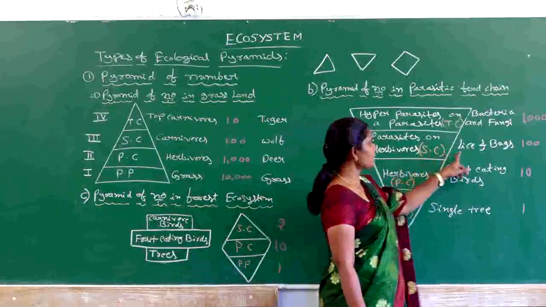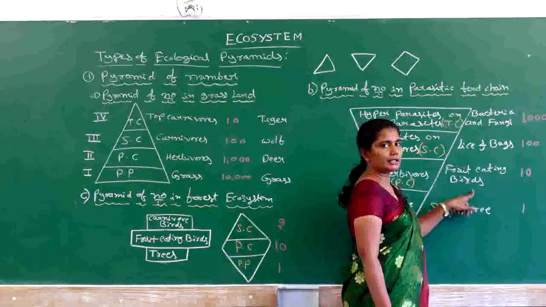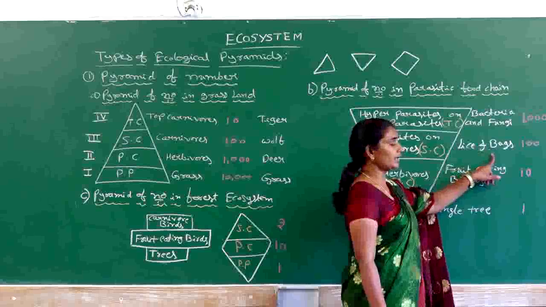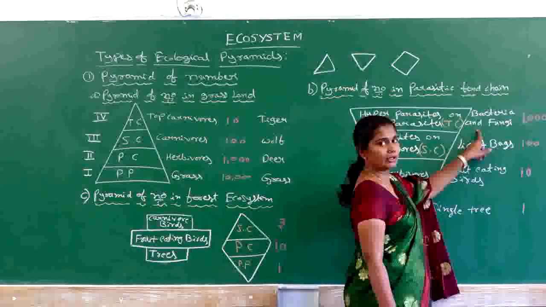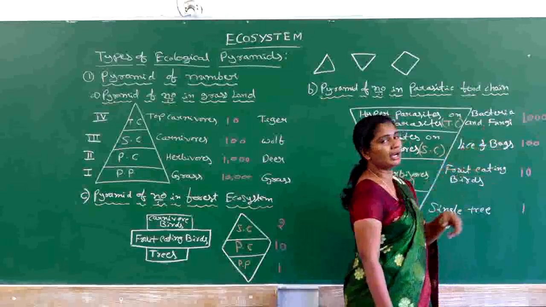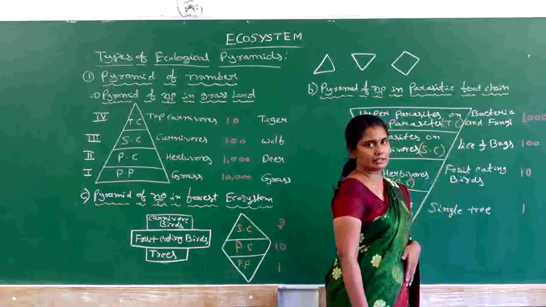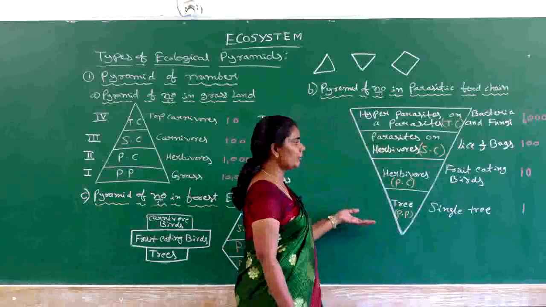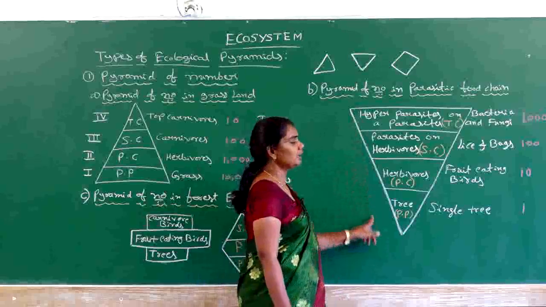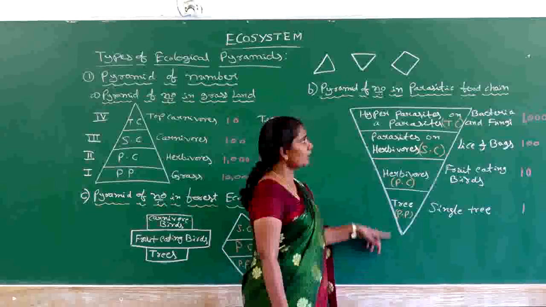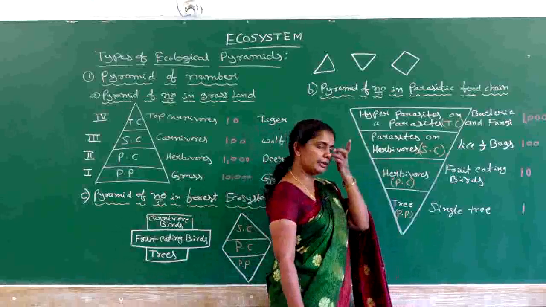So here the parasites like lice and bugs, which are present on the body of a bird, are considered as parasites. But over these parasites, the lice and bugs, some hyperparasites are present, and those are bacteria and fungi. Their number is more when compared to the parasites. So here we can see the increase in number from the lower trophic level to the higher trophic level. That's why this pyramid is in the shape of an inverted pyramid. So the parasitic food chain in a pyramid of number is nothing but an inverted pyramid of number.